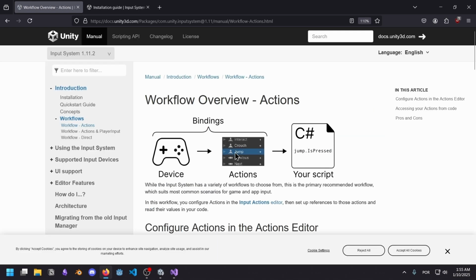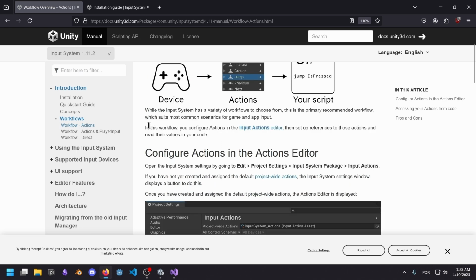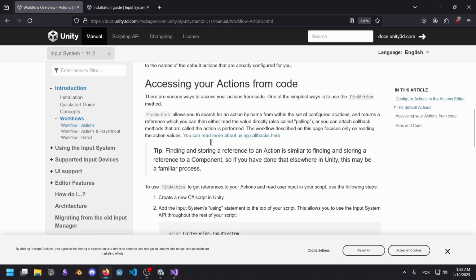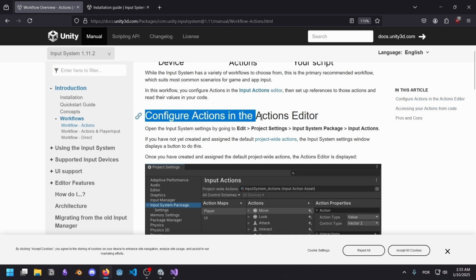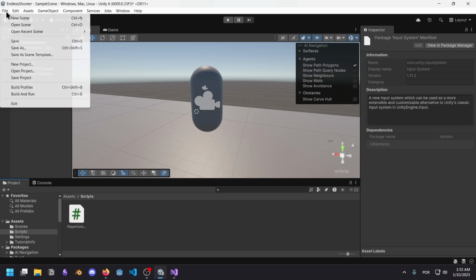Device, bindings, your script. Oh, wait. This looks similar to Godot. The input system has a variety of workflows to choose from. Okay, let's get to the point, friends. How do I do it? Configure actions in the actions editor. Oh, okay. Oh, yeah, this is getting very similar to Godot.